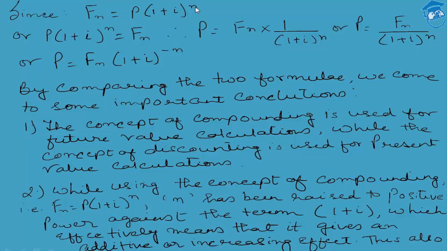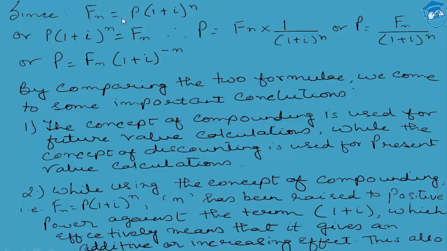Exactly contrary to what I have just discussed takes place in the case of the present value calculation. As we all know, students, present value is a method by which we reduce the future value to its comparable value in the present. The basic difference between future value and present value is that in the case of future value, we travel from the present to the future, while in the case of present value, we travel from the future to the present. Once again, students, in future value calculations we travel from the present to the future, while in present value we travel from the future to the present.